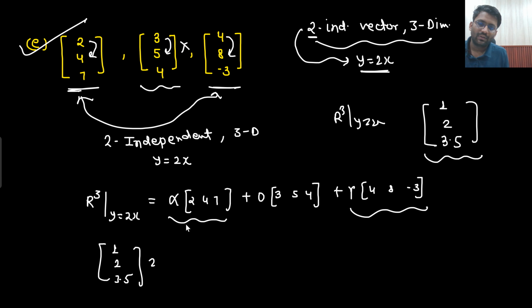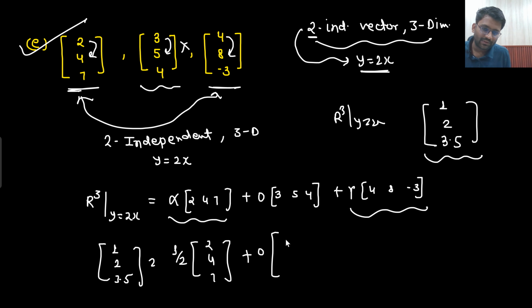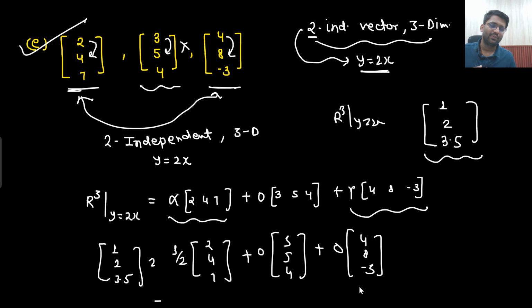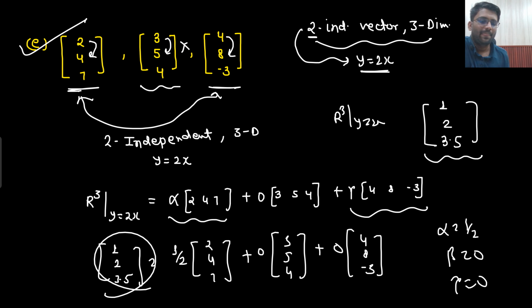So sir, what will I do? I will keep alpha as half. So half of 2, 4, 7 gives me 1, 2, 3.5. Then 0 times 3, 5, 4, and 0 times 4, 8, minus 3. Right? So this is what I will do, sir. Alpha value I have kept 1 by 2, beta value is 0, gamma value is 0. Yes, I am able to create this.